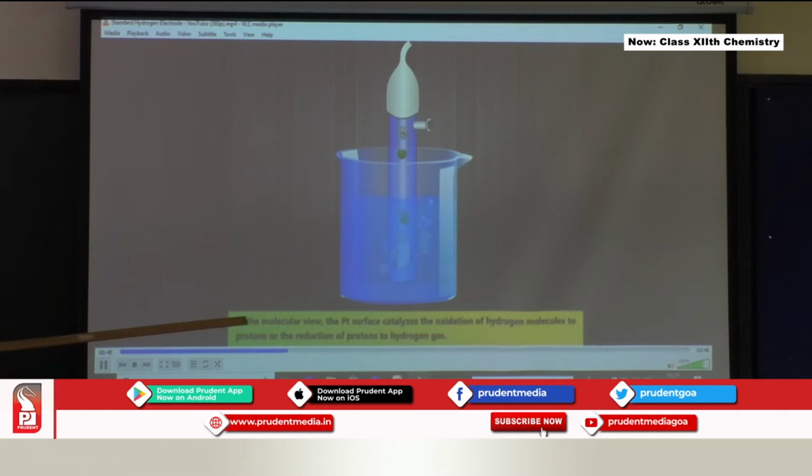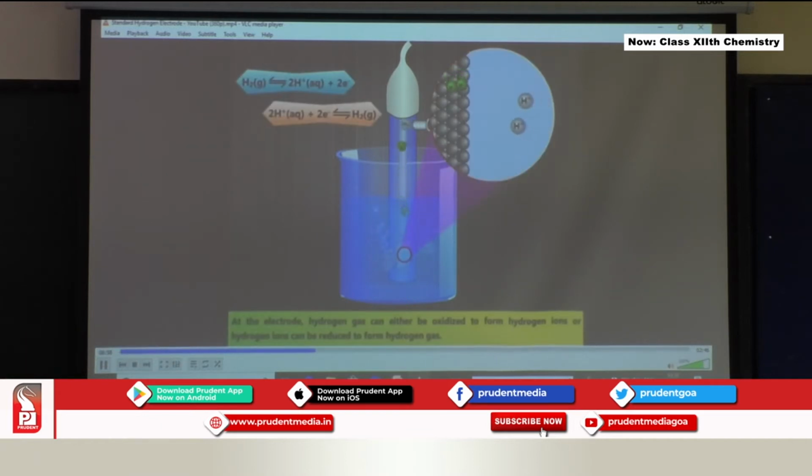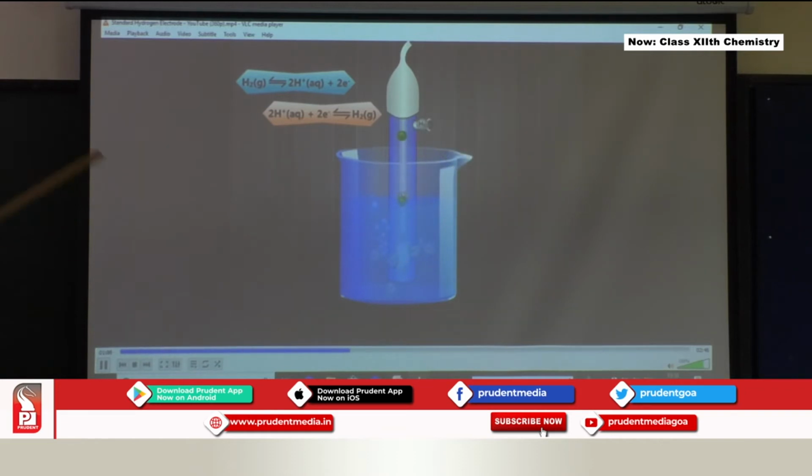The platinum surface catalyzes the oxidation of hydrogen molecule to protons or the reduction of protons to hydrogen gas. Both the reactions are taking place. At the electrode, hydrogen gas can either be oxidized to form hydrogen ions or hydrogen ions can be reduced to form hydrogen gas. So both possibilities are there, and both reactions, oxidation as well as reduction, are shown there.